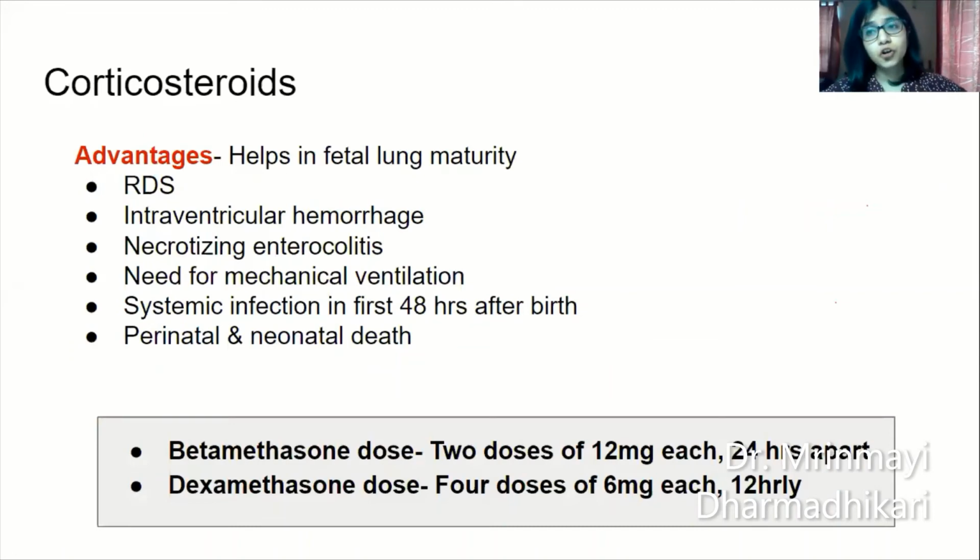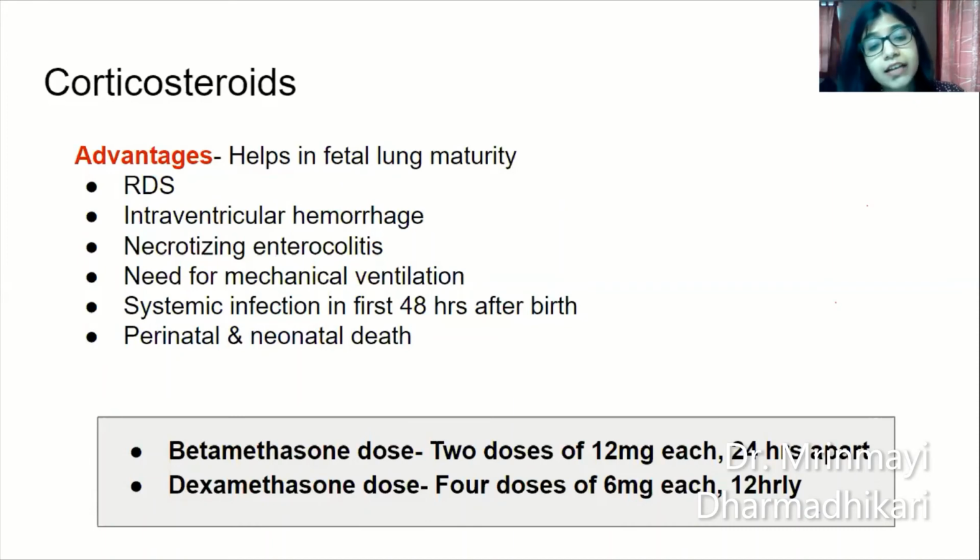Next, coming to corticosteroids, most important drug in the management of preterm labor. Okay, helps in fetal lung maturity and has a number of advantages. It reduces chances of respiratory distress syndrome, intraventricular hemorrhage, necrotizing enterocolitis, decreases the need for mechanical ventilation after birth, decreases incidence of systemic infection in the first 48 hours after birth, that is early neonatal sepsis, as well as an overall decrease in perinatal and neonatal death.